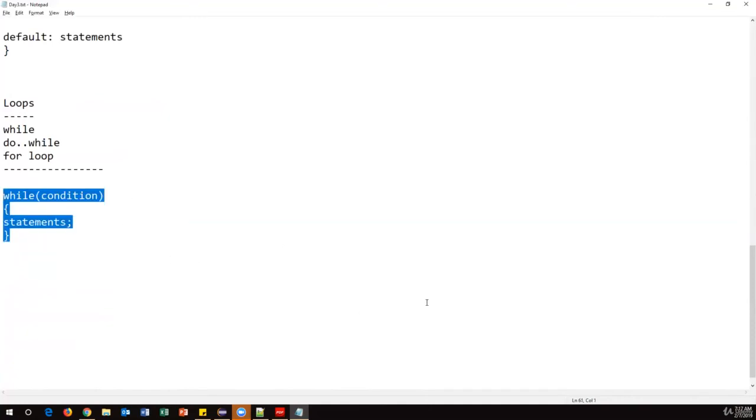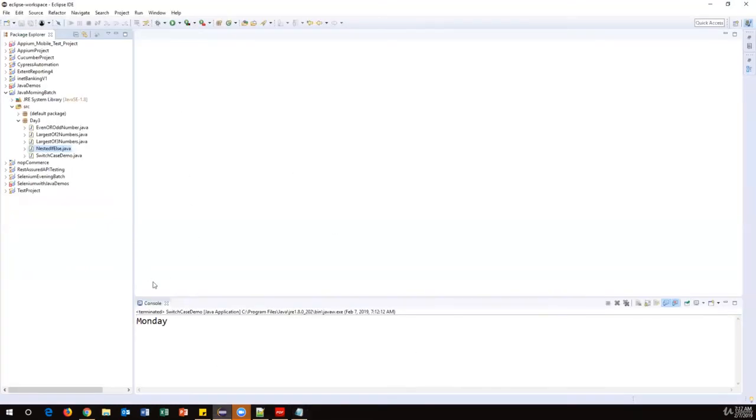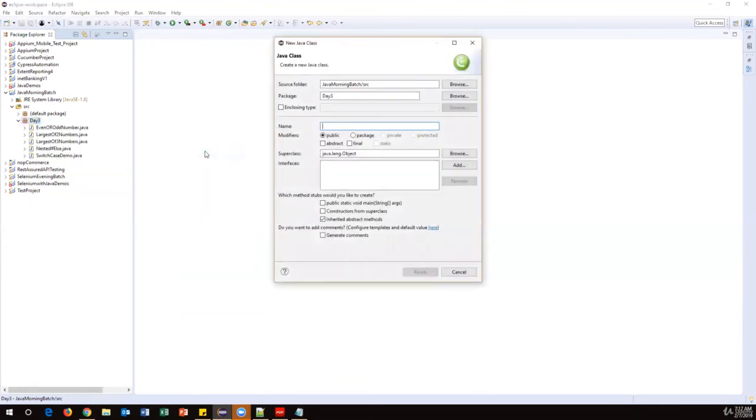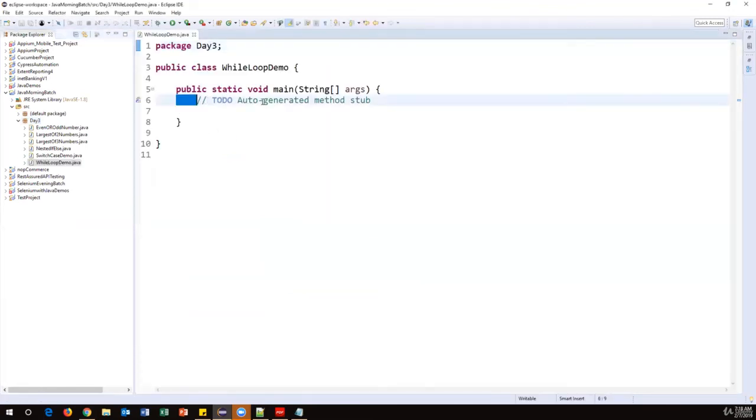Let's see how to use this while loop. I want to print 1 to 10 numbers using a while loop. I'll create another class and call it WhileLoopDemo. Take the main method, then finish it.